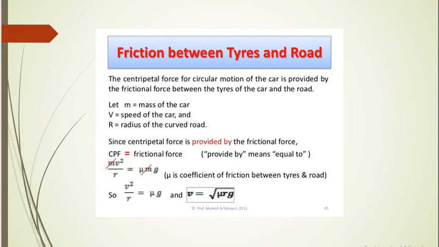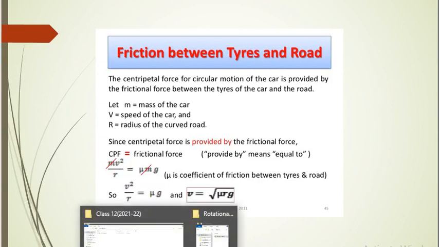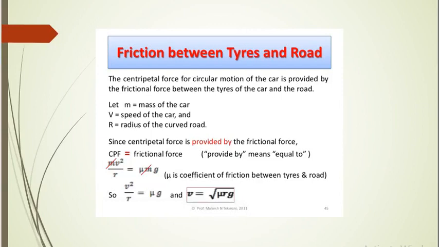The centripetal force for a circular motion of the car is provided by the frictional force between the tires of the car and the road. Let us consider small m is the mass of the car, v is the speed of the car, and r is the radius of the curved road. The plane we are going to consider is a vertical plane which is perpendicular to the track, but includes only the center of the track.